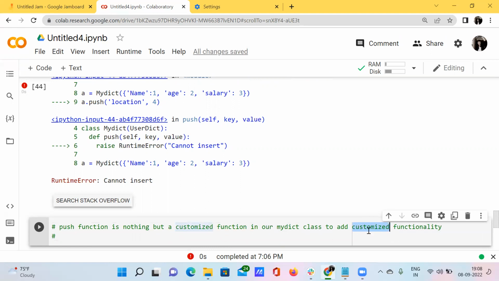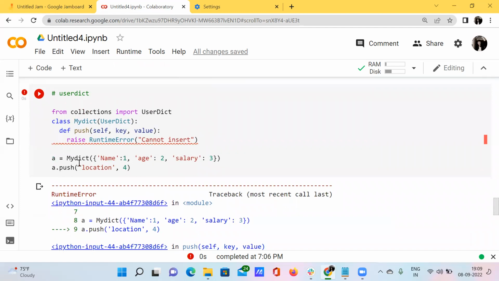What do you mean by this customized word? Customized means we can decide. So what have I decided? I have decided that it does not allow us to insert any element into our dictionary.